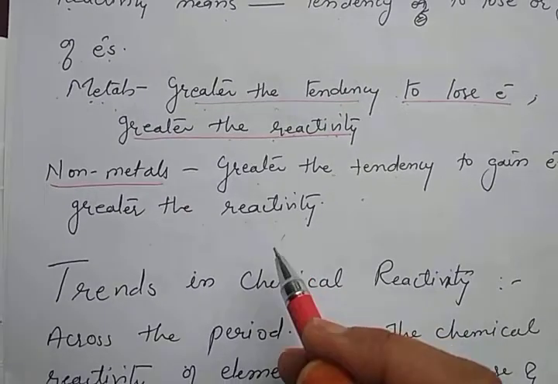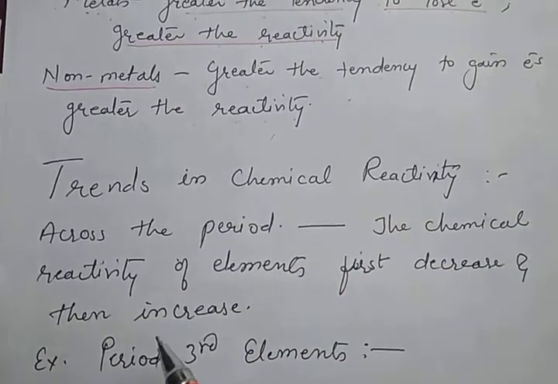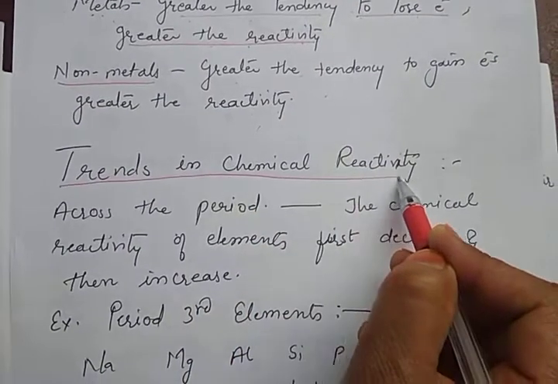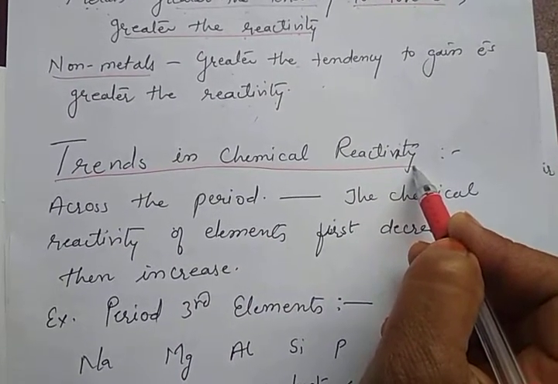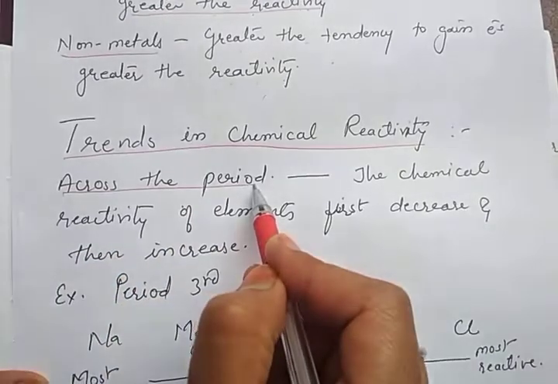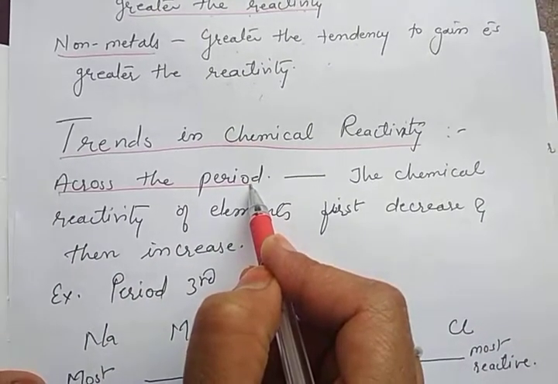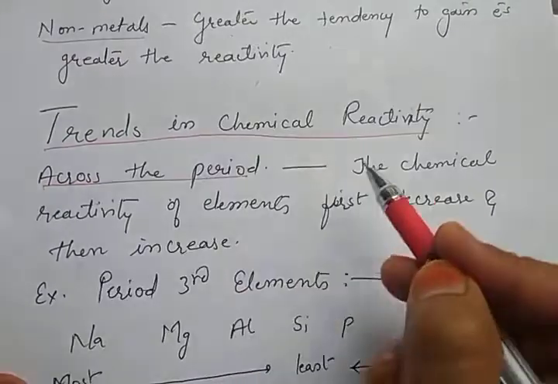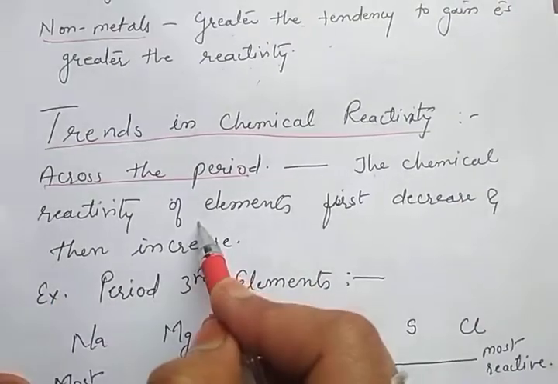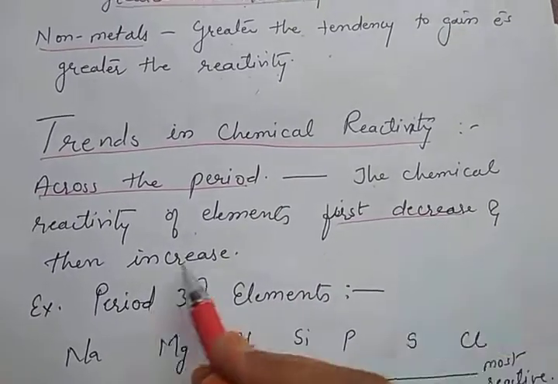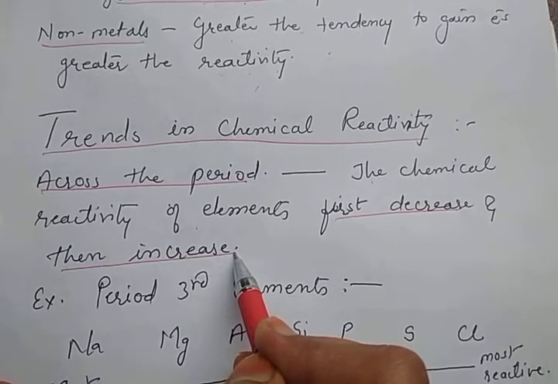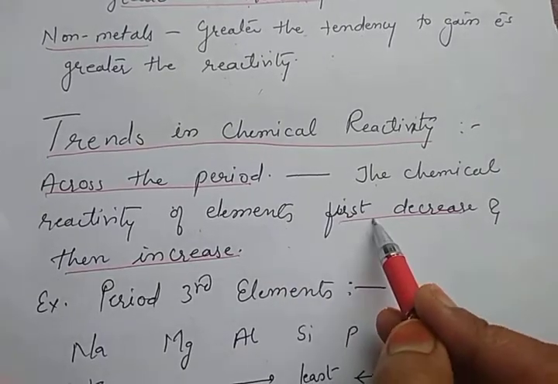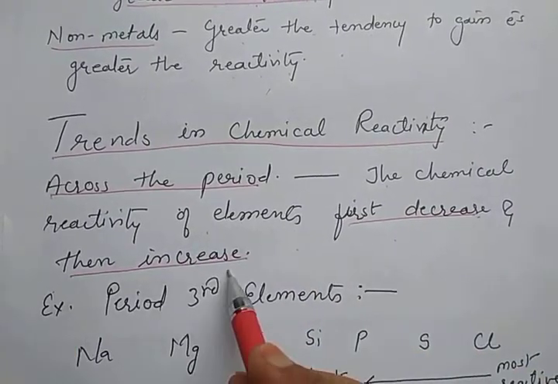Now, how does this vary in the periodic table? Let me start with trends in chemical reactivity. First of all, let me start with across the period. Across the period, when one moves from left to right, how does the reactivity change? The chemical reactivity of elements first decreases and then increases when one moves from left to right in a period.